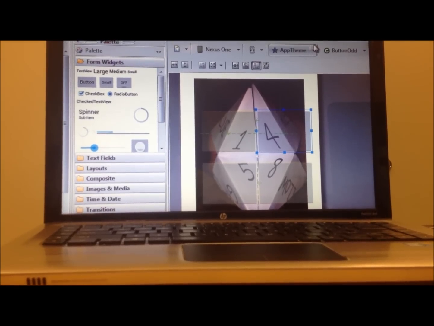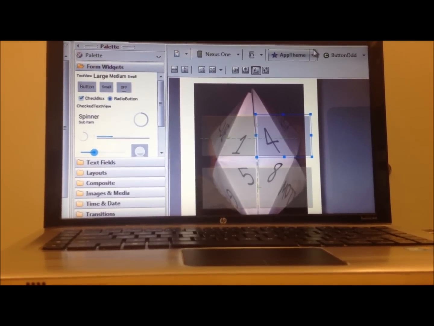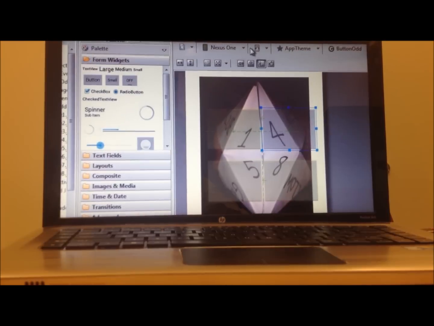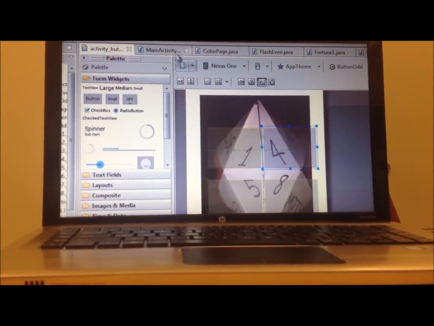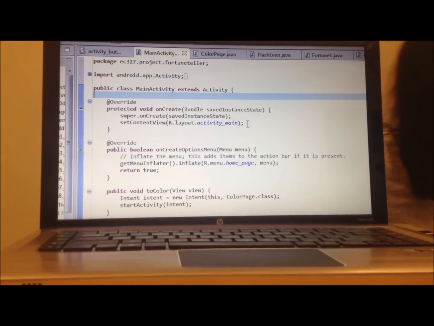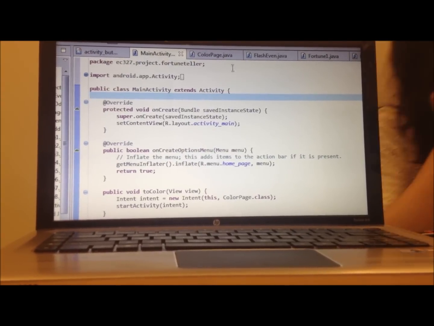Hi, I'm going to explain some of the coding that went on behind our app. For most of the GUI, we used the drag and drop fields that were given to us by Eclipse. For the functions behind them, we wrote in Java all of our code. Here you can see our main activity, which starts the title page of the app.